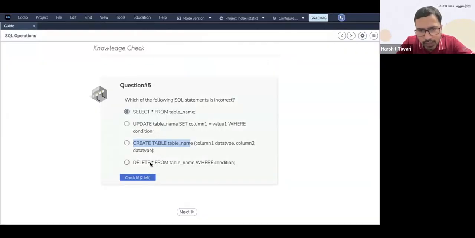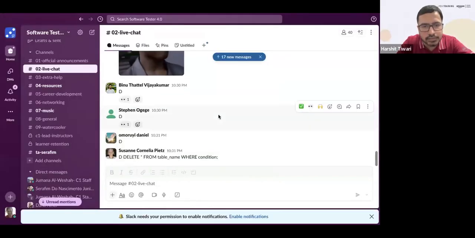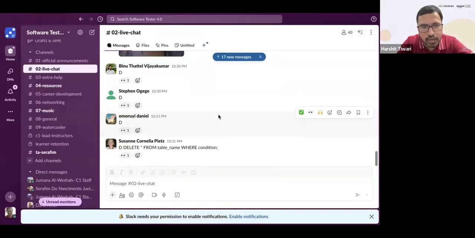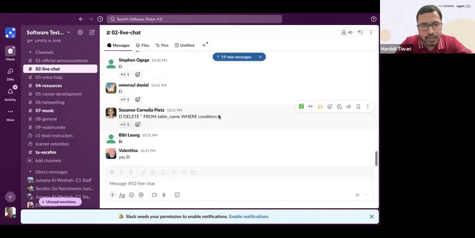Let's look at D: delete star from table name where condition. Okay, others, are you sure D? Everyone, is D incorrect? Yes, right. Valentina says yes. B says yes. Absolutely right.